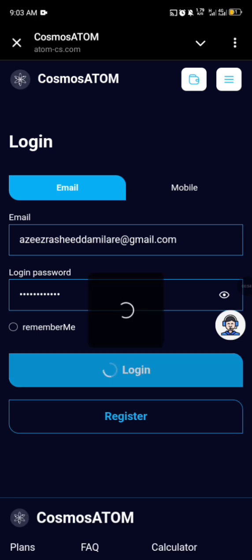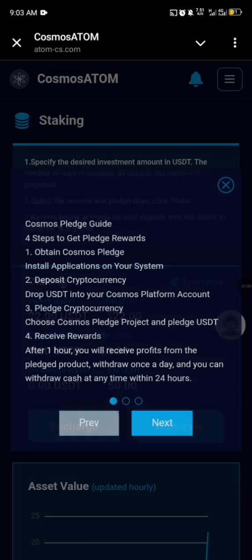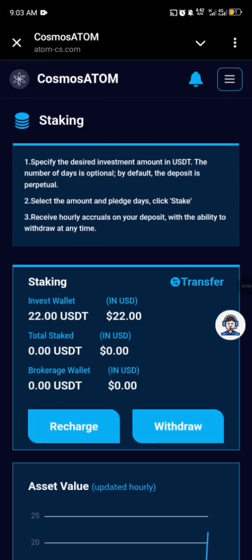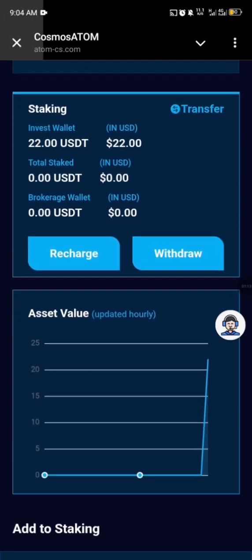All right, so I will show you my dashboard right now, and you see that I have $22 on my dashboard. You see my screen, I have 22 USD which I deposited into this wallet account. All I need to do is to stake with them. So I want to stake this 22 USDT, which is $22 right now.